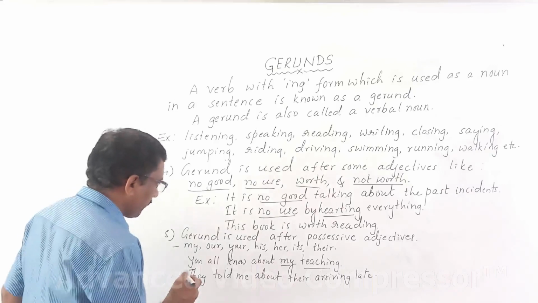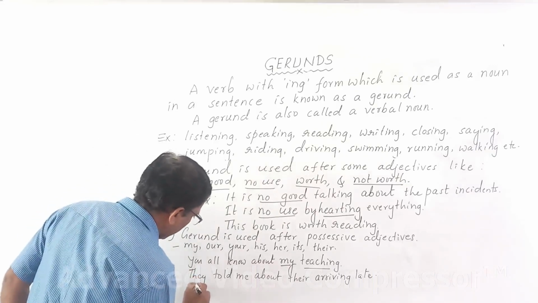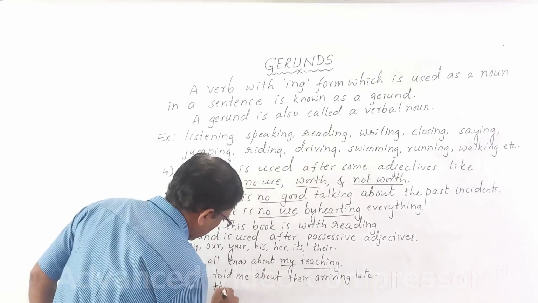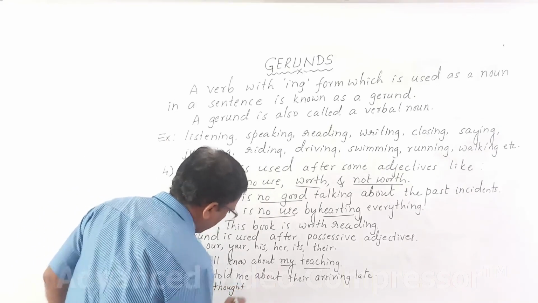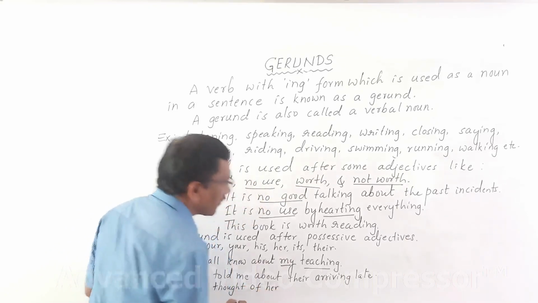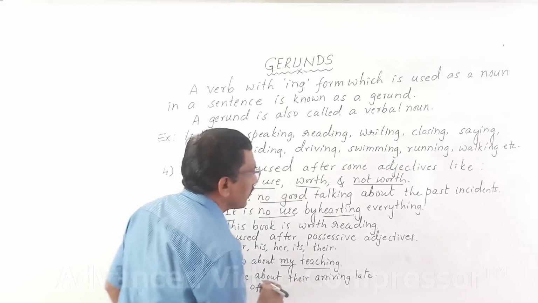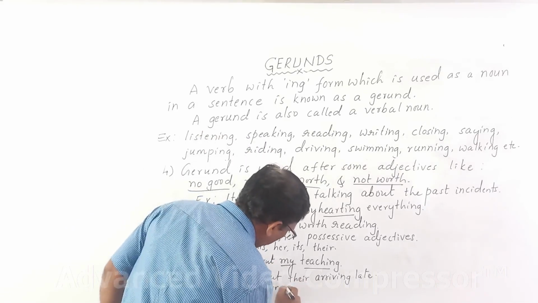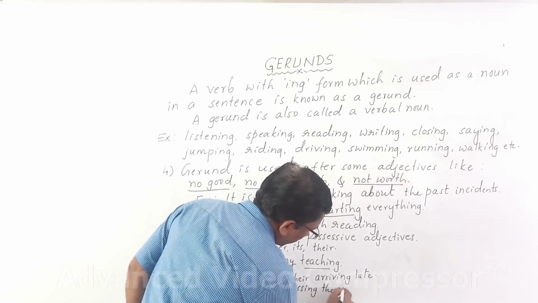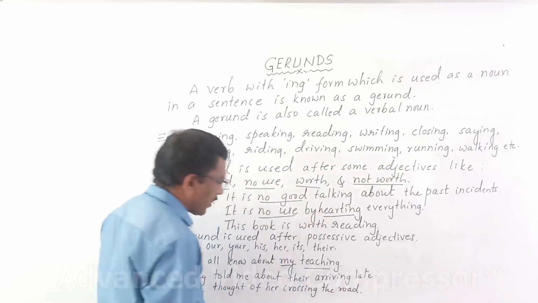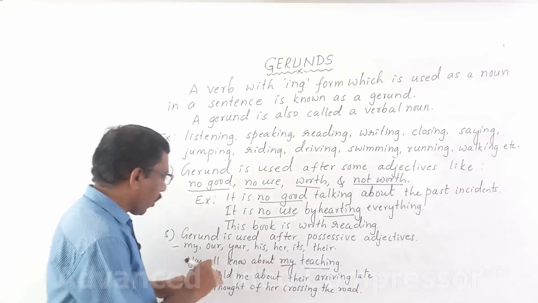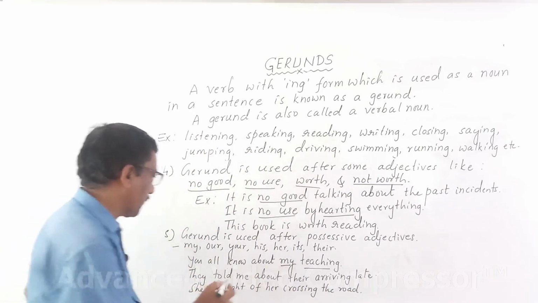Okay? Then she thought of her crossing the road. She thought of her crossing the road. Please remember, in all these sentences, what happens?